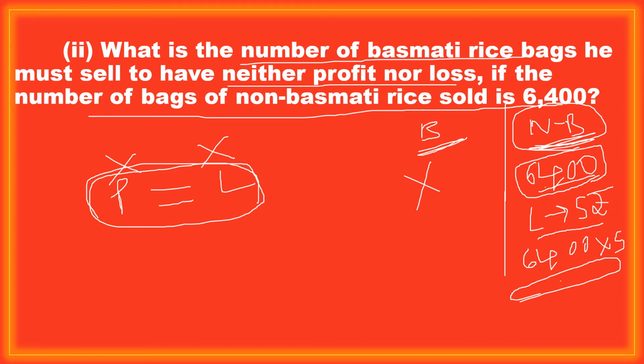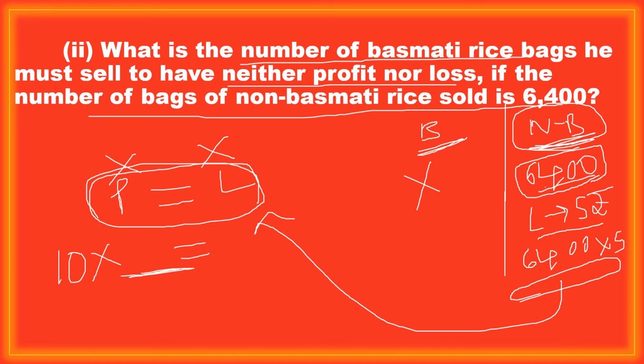So the profit on each bag is 10 rupees, times the unknown number of basmati rice bags. So we should find out these basmati rice bags: take 6,400 times 5 and divide that number by 10.